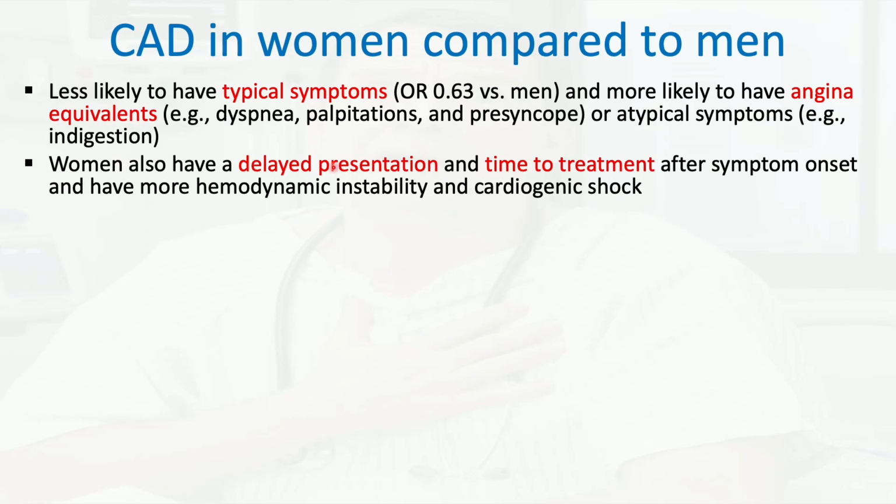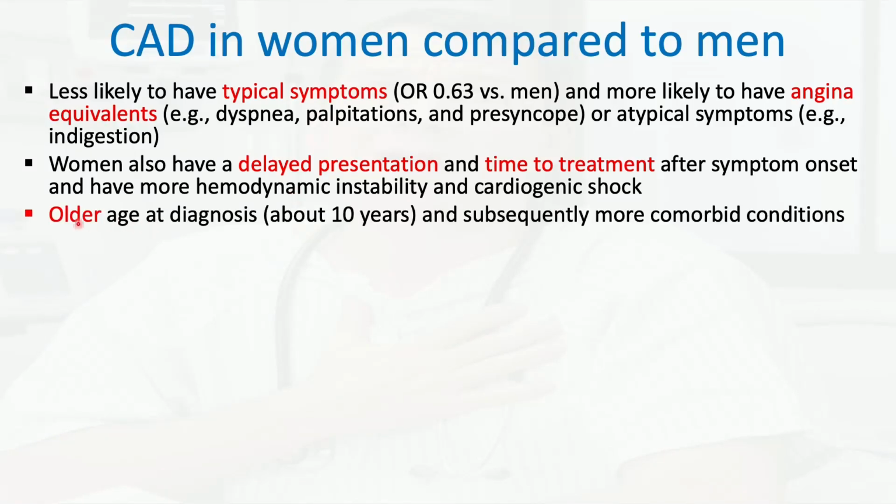Women also have a delayed presentation and delayed time to treatment after symptom onset, and they have more hemodynamic instability and cardiogenic shock, so they're a little bit more likely to be sicker. Older age at diagnosis, which is about 10 years more compared to men, and subsequently women have more comorbid conditions by the time they are diagnosed with CAD.